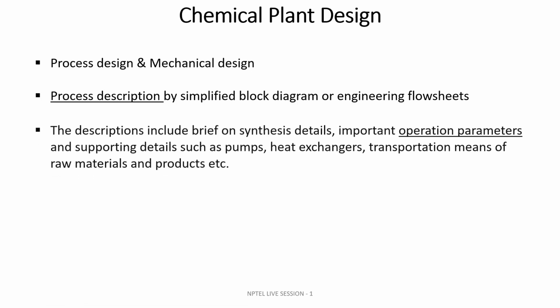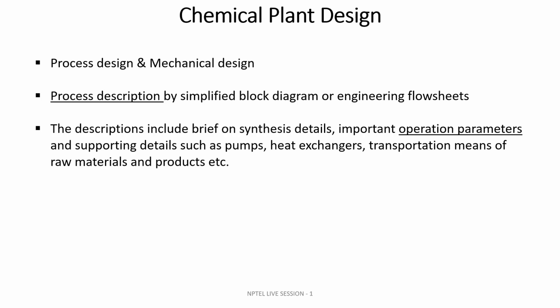The engineering flow sheet gives an overall discussion of the process, like what raw materials you are giving as input to the reactor. There will also be symbolic representation of the reactor; if you are using a packed bed, there will be a different kind of reactor symbol.